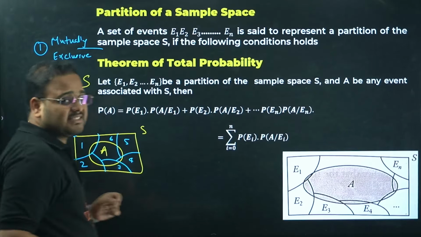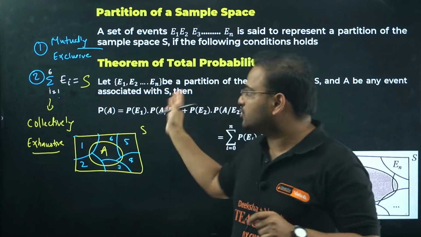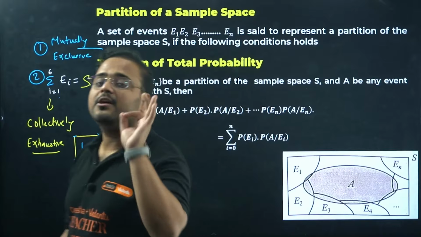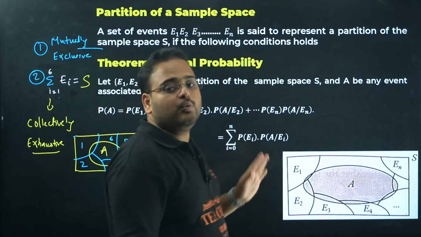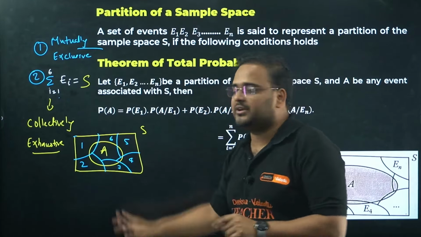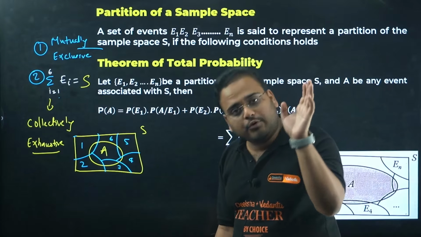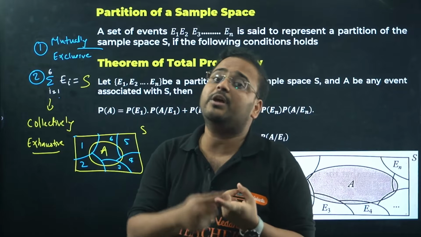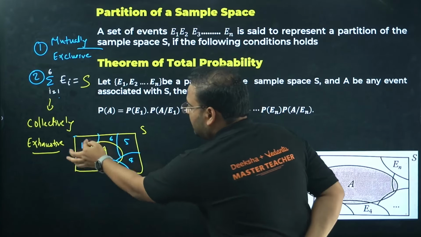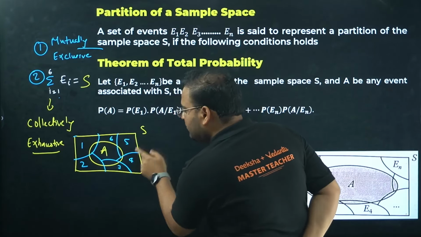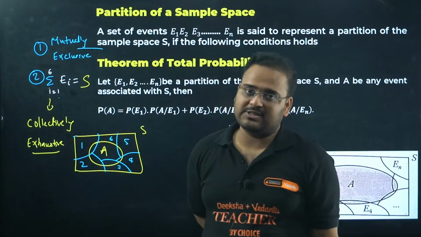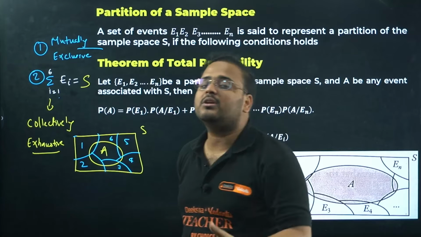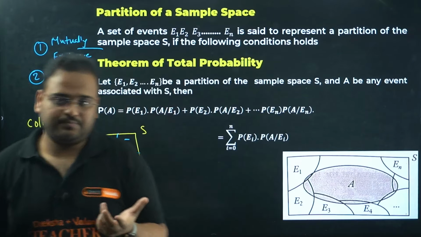When you have these cases, you call these events a partition of a sample space. I'll again repeat, for these events E1, E2, E3, up to E6, I've taken 6 events just to show you all. If you want to call them a partition of a set, there are two conditions. Condition number 1, they have to be mutually exclusive with nothing in common. Check here, E1, E2, nothing common. 2, 3, nothing common. 3, 4, nothing common. There's nothing common between the events, and when you combine them, the second point, they are collectively exhaustive in nature. Okay, clear?